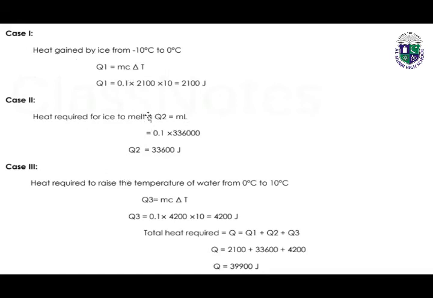Then we will calculate Q2, the heat required for the ice to melt. After finding Q2, we will calculate Q3, the heat required to raise the temperature of water from 0 degrees centigrade to 10 degrees centigrade with the help of the same formula. Now we will get the values of Q1, Q2, Q3. We can easily calculate Q, because Q is equal to Q1 plus Q2 plus Q3. By adding all these values, we will get Q, which is 39900 joules.